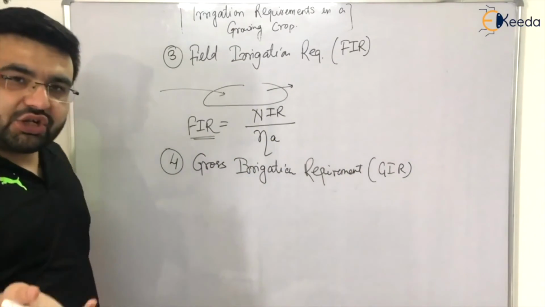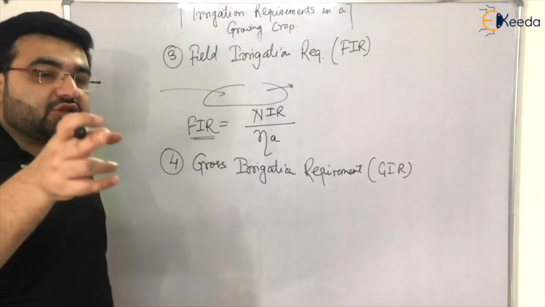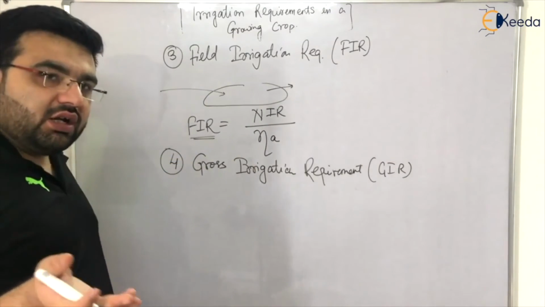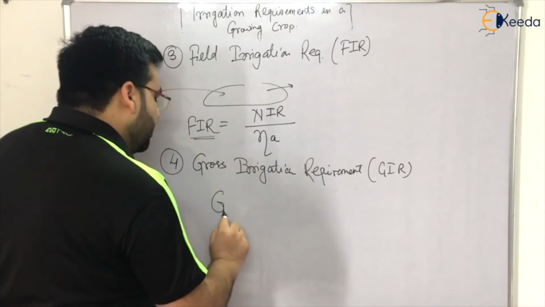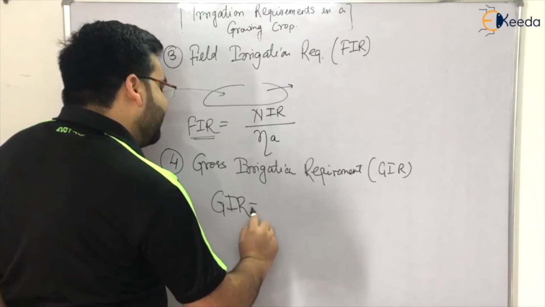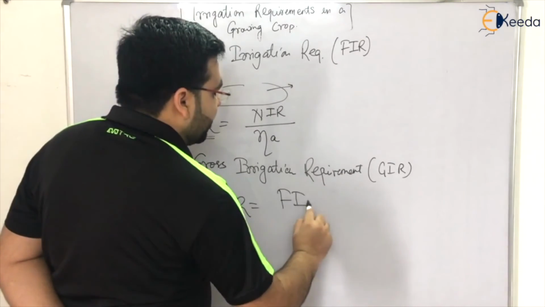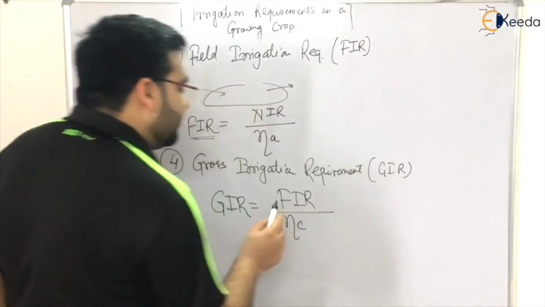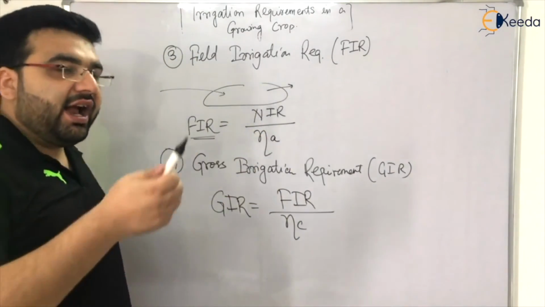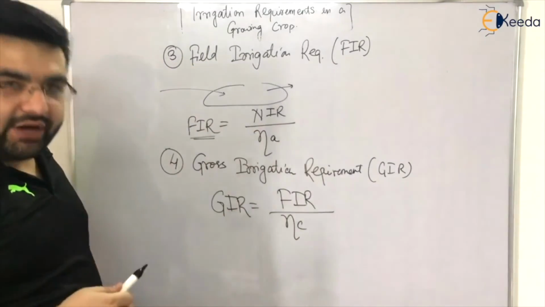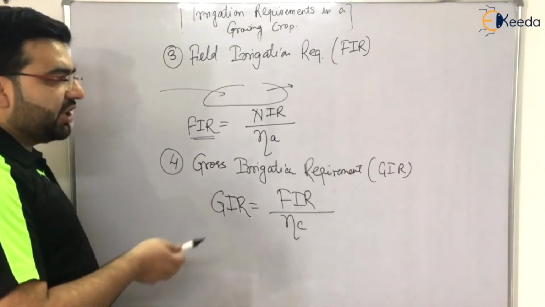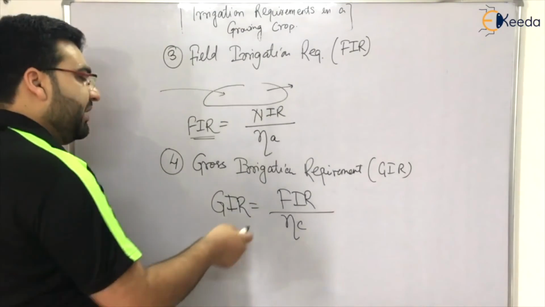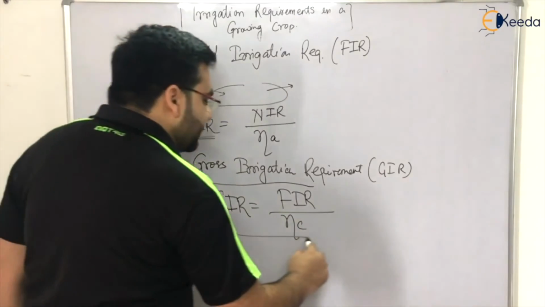There will be evaporation losses, and there might be some conveyance losses, that is known as conveyance loss, right? So I have to apply some extra water. So what is that extra water? Gross irrigation requirement is equal to the field irrigation requirement divided by the conveyance efficiency, if you remember. What is conveyance efficiency? How much water has been taken and how much has actually been delivered to the field, right? Because there can be infiltration losses, seepage losses, evaporation losses. To meet that requirement, we have the gross irrigation requirement.